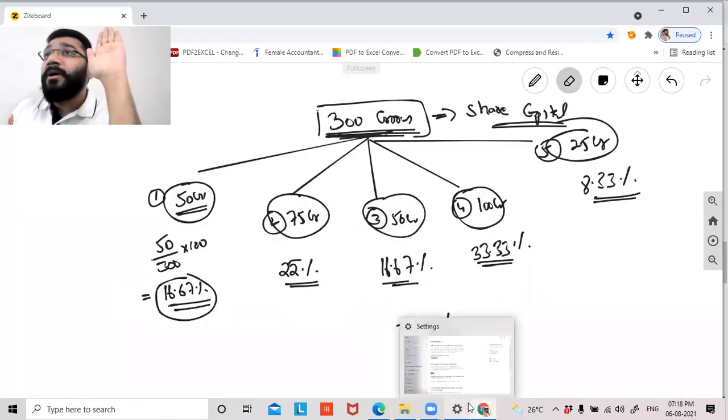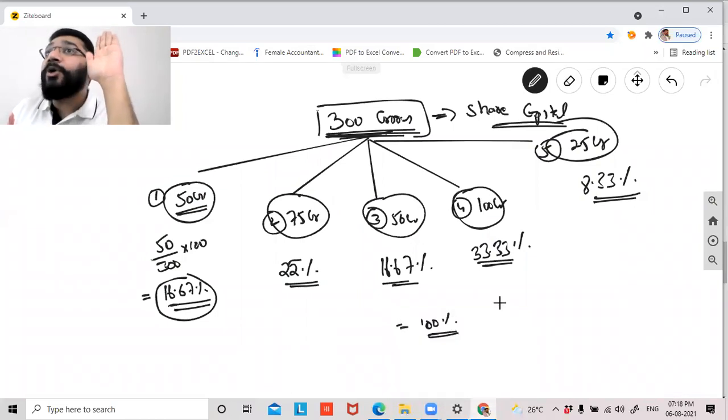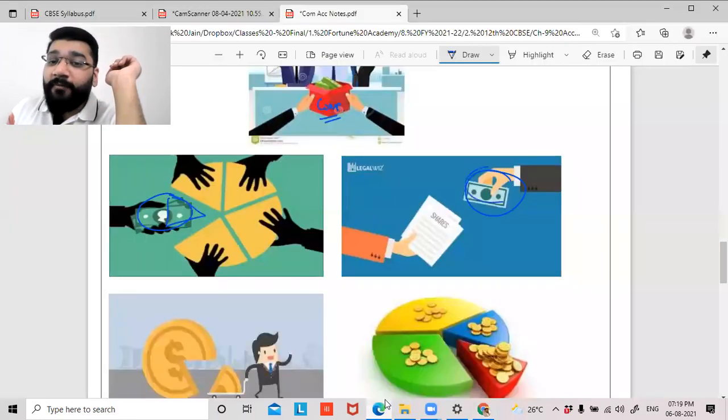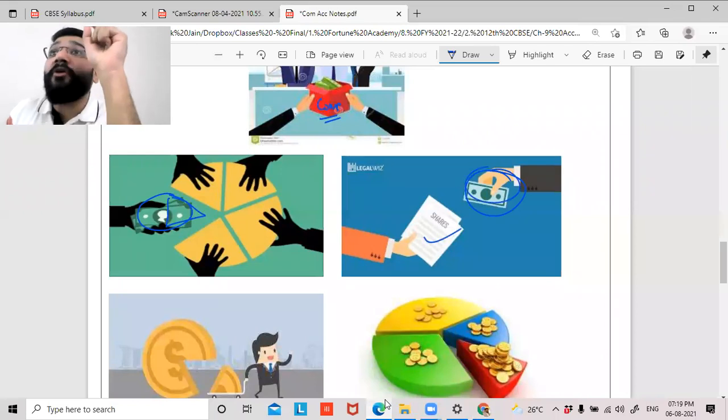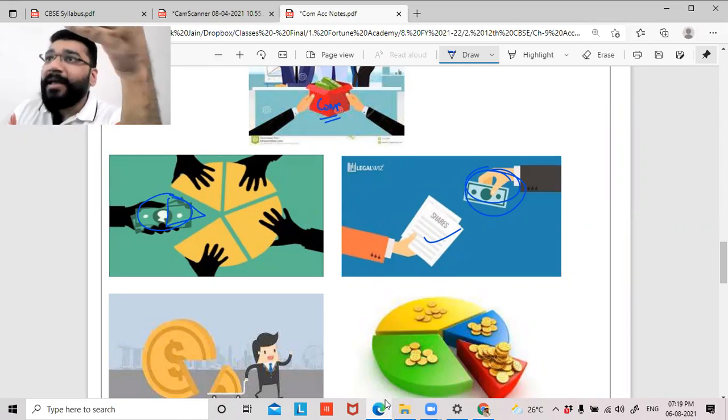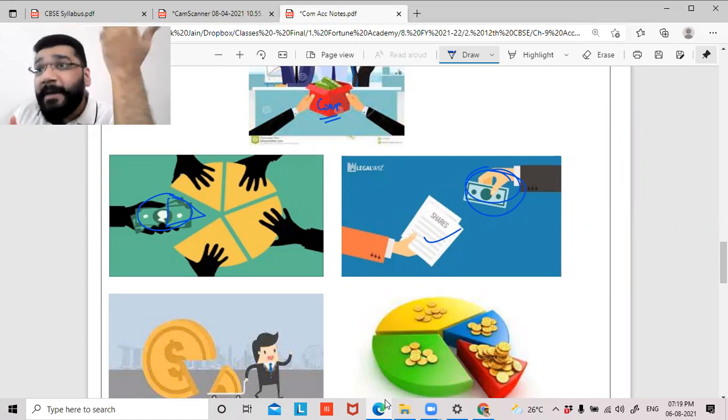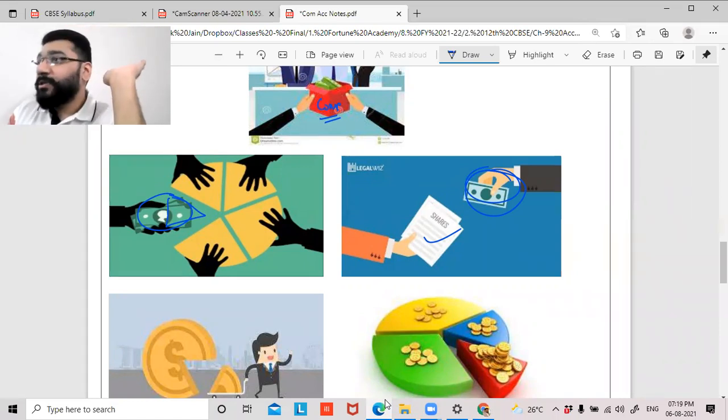Therefore, you are owner to the extent of 8.33%, and you will take up the profit of the company to the extent of 8.33%. So you give money, you get the right in share of profit. You're sharing the capital, and in the same proportion you share your profits.